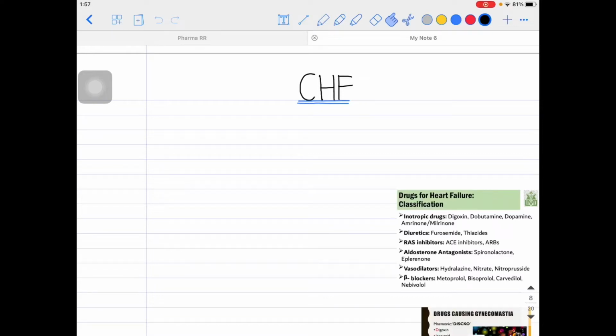So let's now talk about the CHF. CHF, you know that it is of two types. It can be acute, or it can be chronic, right? So acute CHF or chronic CHF. Let's talk about the treatment of that. So let's look at the table over here.